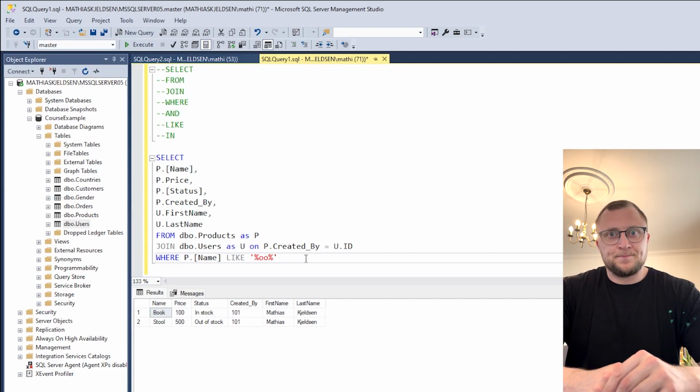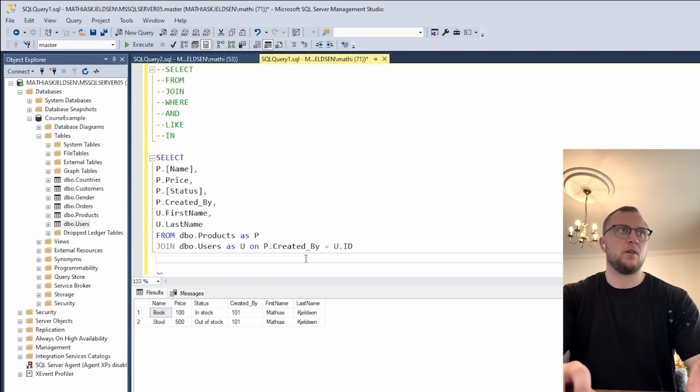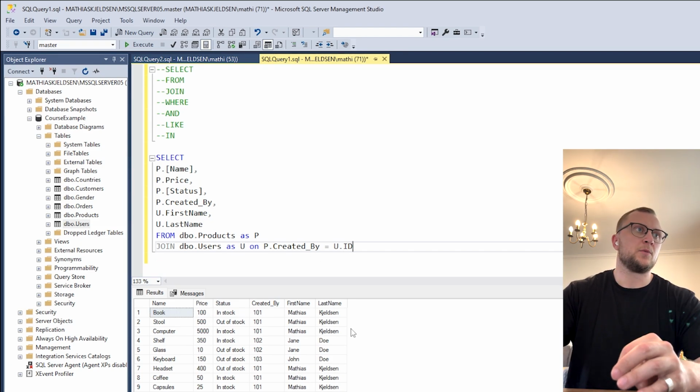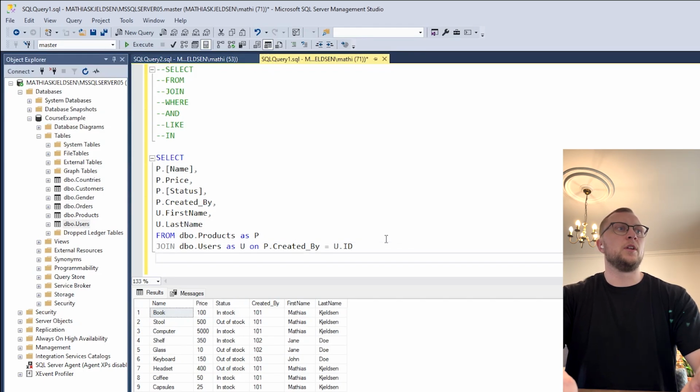The last one is IN. Now IN, if we go back here and just have our base query, we can use IN as well. So let's say that we're not only looking for the things that I have created, but also the ones that Jane Doe has created.